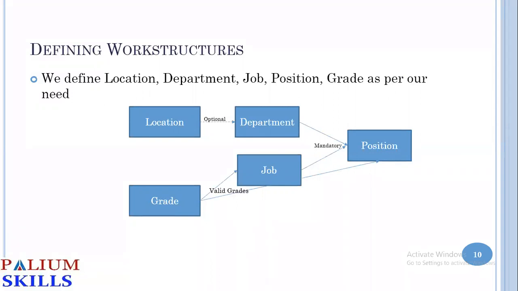You may also define jobs, which we discussed is like the role, and the job may be linked to your grades. System engineer is grade 1, grade 2. System manager is maybe grade 2, grade 3, and so on. Job and department, it is mandatory when you are defining positions. You have to link each position to a particular job, to a particular department. Clear?